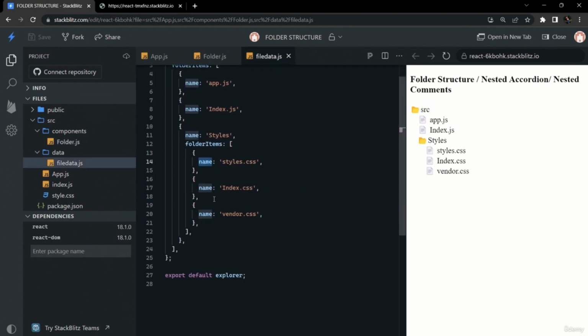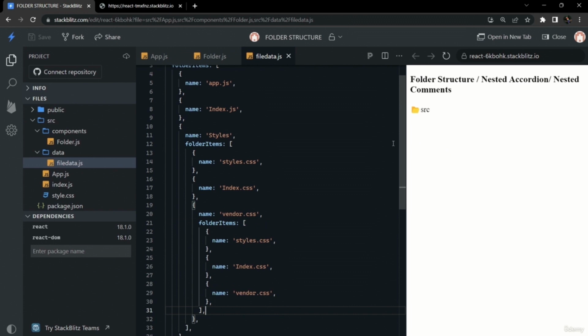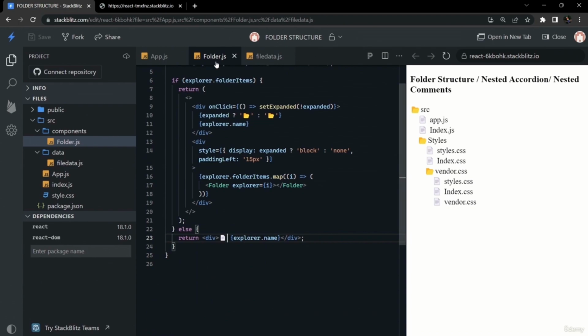So our app is working fine, and all the folder and pages icons are also working fine. We can include more levels inside of the style folder, and we can see it is also working fine. So our entire functionality is achieved. So that's all for this video.